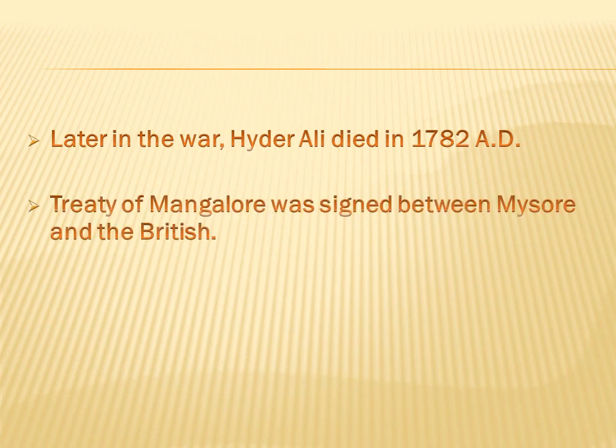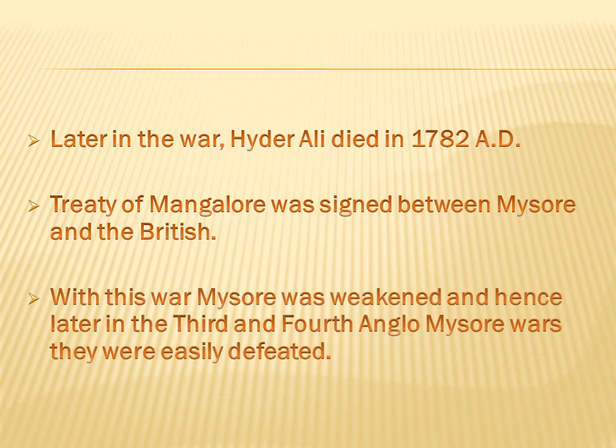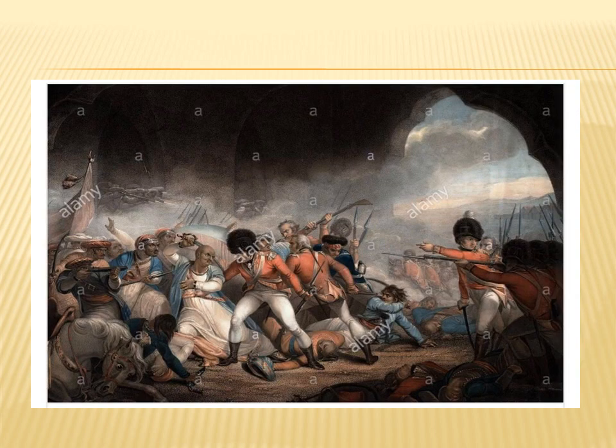The Treaty of Mangalore was signed between Mysore and the British soon after the war. By the end of the second Anglo-Mysore war, the Mysore kingdom was completely weakened, and that is why they were easily defeated in the third and fourth Anglo-Mysore wars. This is the image of the second Anglo-Mysore war between the British and the Mysore kings.